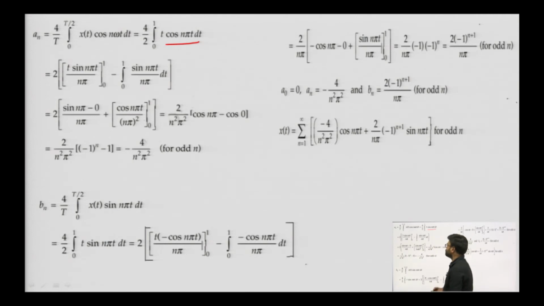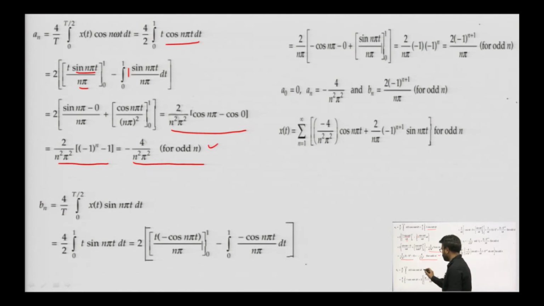Again integration by parts we have used: t same, sin n pi t by n pi, minus differentiation of t which is 1, sin n pi t by n pi. Then after solving this, we have obtained 2 by n square pi square, cos n pi minus cos 0 after putting the limits, and we get 2 by n square pi square, minus 1 to the power n minus 1, or minus 4 by n square pi square for odd value of n, because it is half wave symmetric. So, a n and b n will exist only for odd value of n. So, a n is minus 4 by n square pi square for odd value of n.